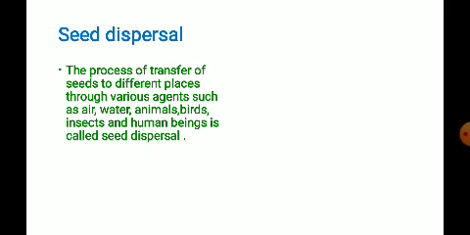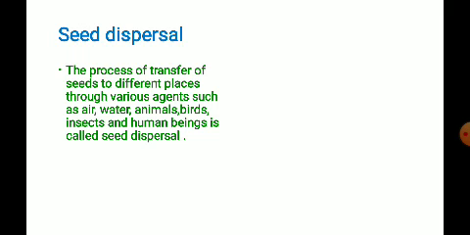Now today we are going to discuss in detail the different methods of seed dispersal. I think everyone understood what seed dispersal is. Seed dispersal is the process of transfer of seeds to different places through various agents such as air, water, animals, birds, insects and human beings. Now when we move on to the different methods of seed dispersal, the first one we can learn is the human-made ways.